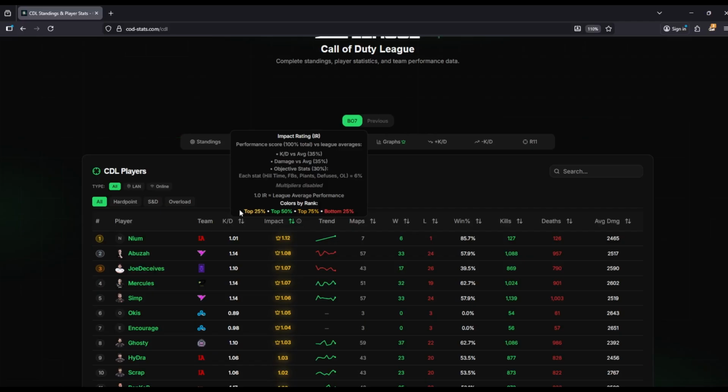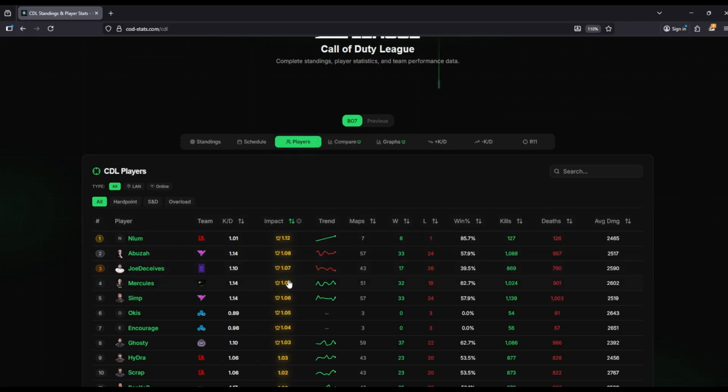So looking at it, it's showing that Neum is actually having a great time. Simp, Mercules, Joe Deceives, Abuza. That makes sense, right? Ocus and Courage, there's not a lot of data there, so that kind of makes sense as well. Same for Neum having a big boost, and they had 2 series where they looked pretty good, right?